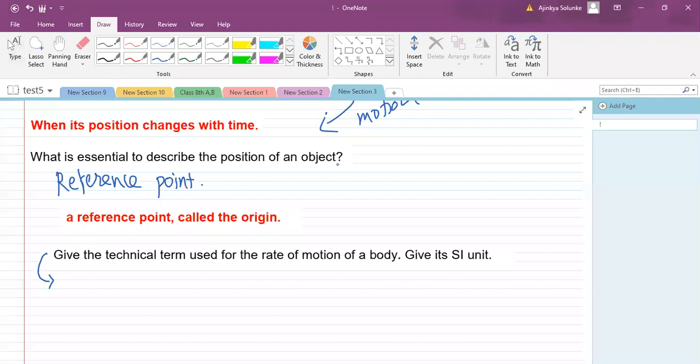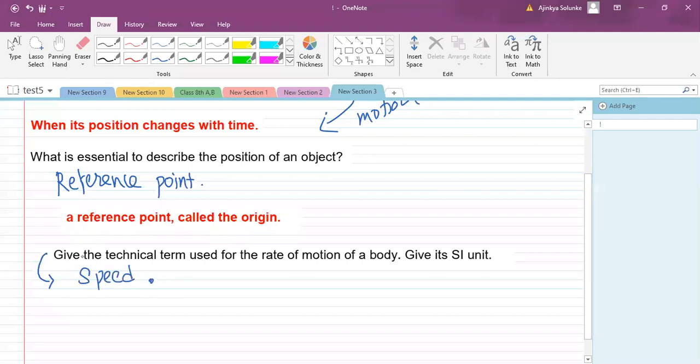Give the technical term used for the rate of motion. Rate of motion means what? Urjit, that is correct. What about other students? Kushal, correct. Okay, speed. That is exactly what it is, speed.